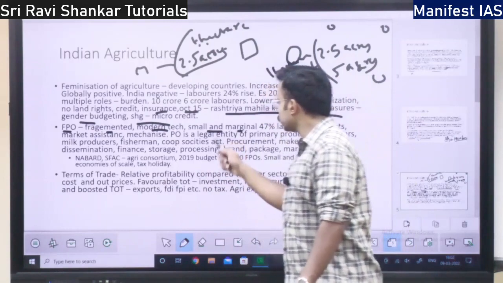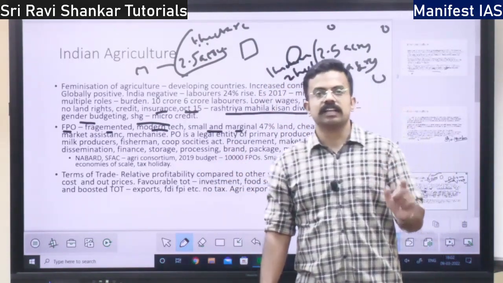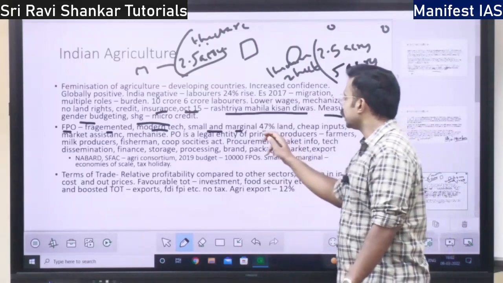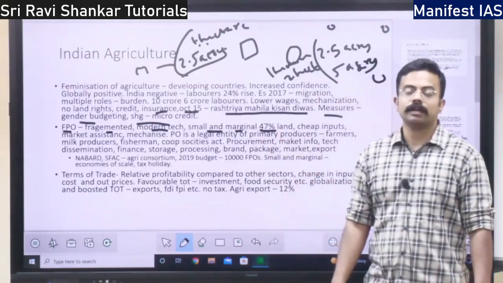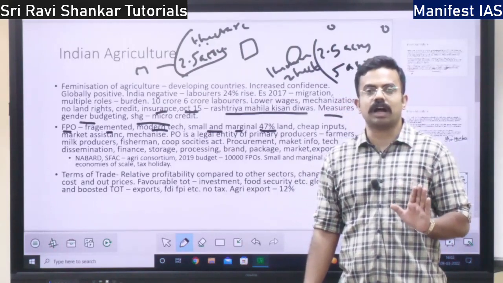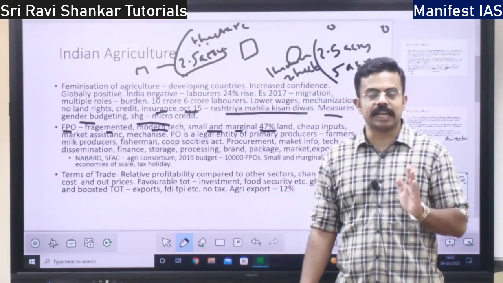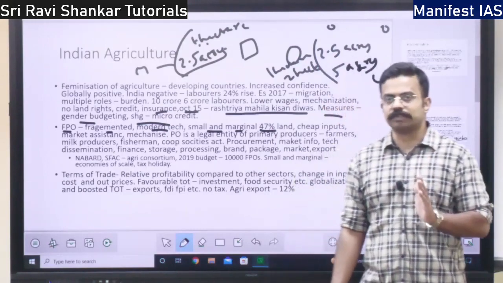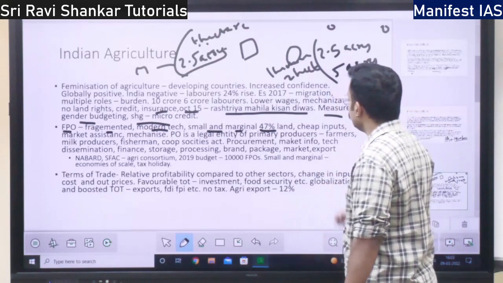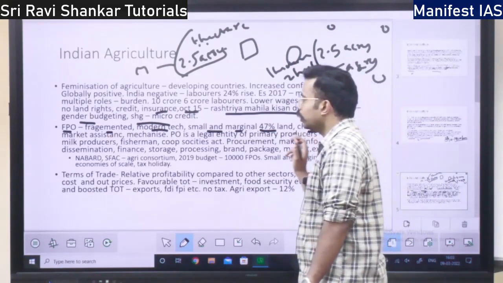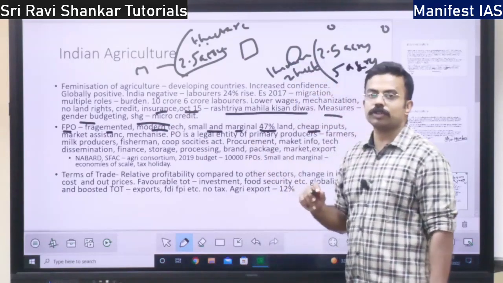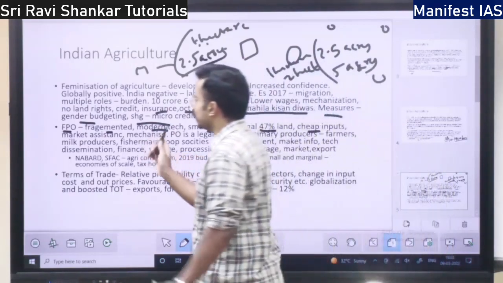So these two sections, that is small farmer and marginal farmer, they own 47% of land. In India, if there is 100% of net sown area, 100% of agricultural area, 47% of the land is owned by whom? Small and marginal farmers. Then you have, so what are the benefits? Benefits of having a farmer producer organization. I'll tell you the benefits here itself.